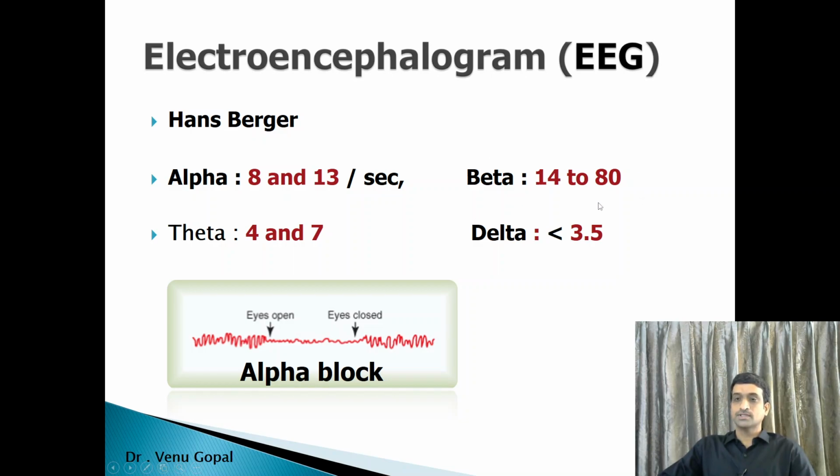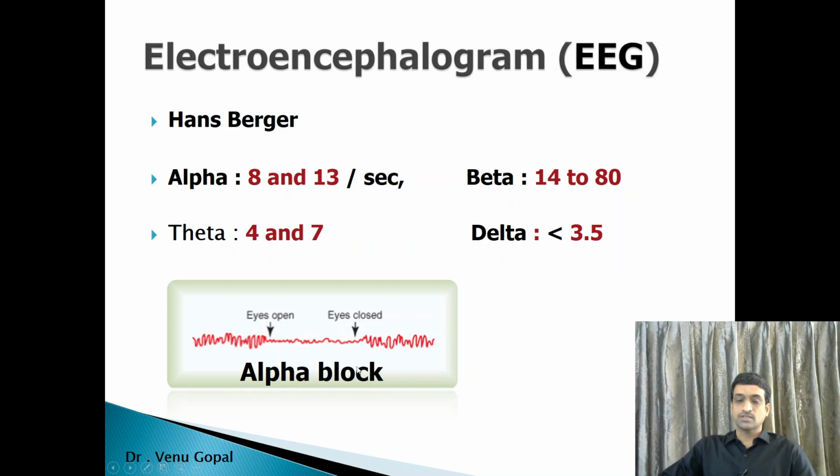Beta is observed during awake alert state with eyes open, whereas alpha is awake but eyes closed, when it is relaxing. So theta and delta, what we can see, low frequency, 4 to 7, delta is less than 3.5 waves per second, that is during deep sleep.